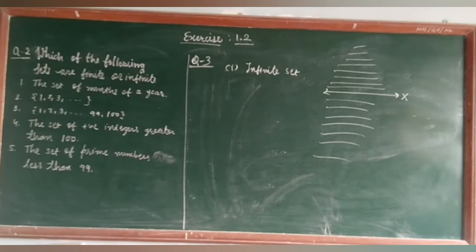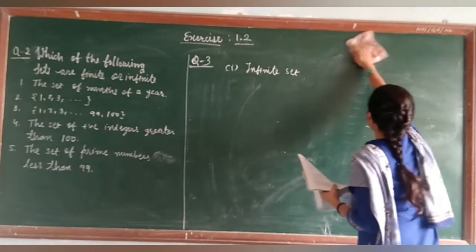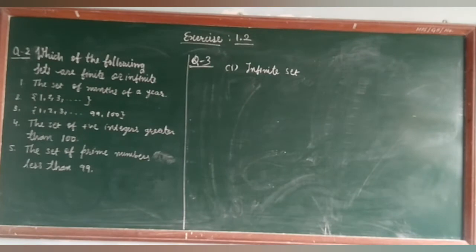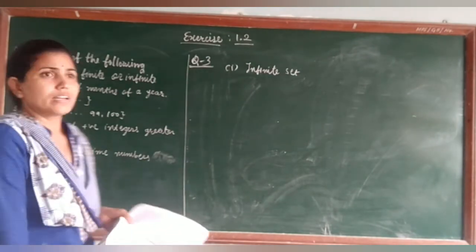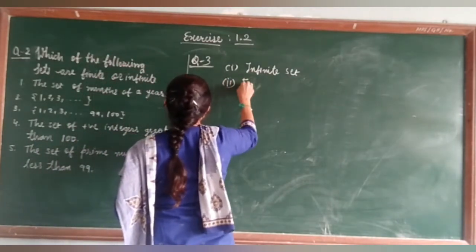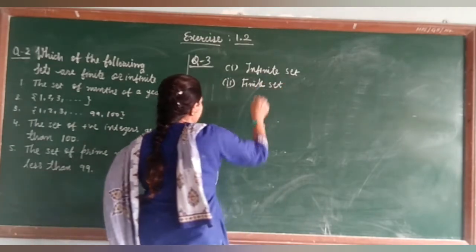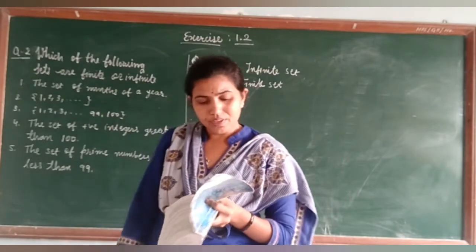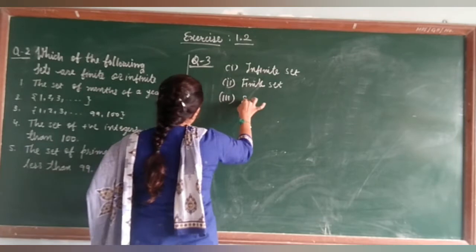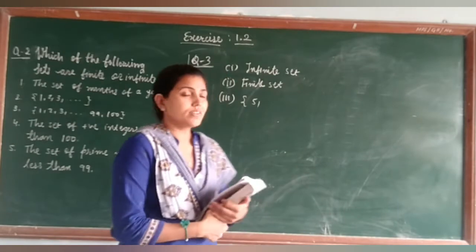The set of the letters in the English alphabet. Now question number 2 is the set of the letters of the English alphabet. How many English alphabets are there? So there are 26. Obviously, so the second one is a finite set. Right? Second statement indicates a finite set. Third one, the set of the numbers which are multiples of 5. So find out the elements which are multiples of 5. So one is 5, 5 ones are 5.